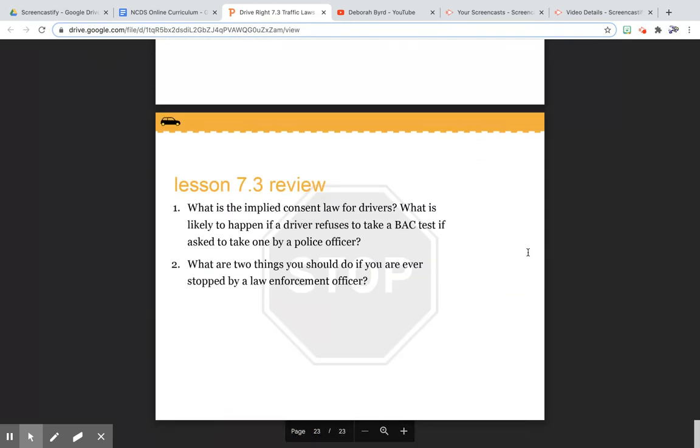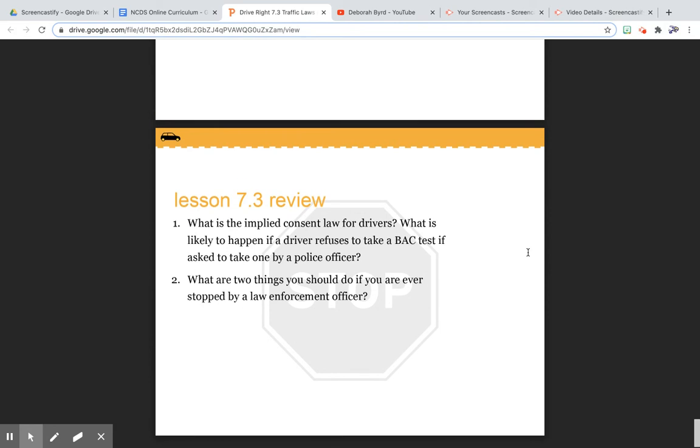What is the implied consent law for drivers? What is likely to happen if a driver refuses to take a blood alcohol content test? What are 2 things you should do if you are ever stopped by a police officer?